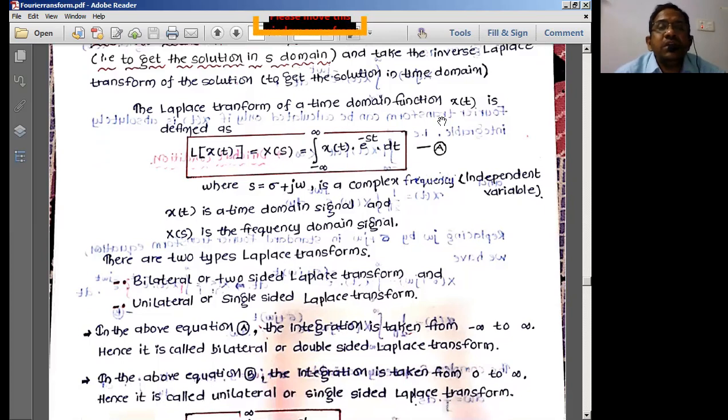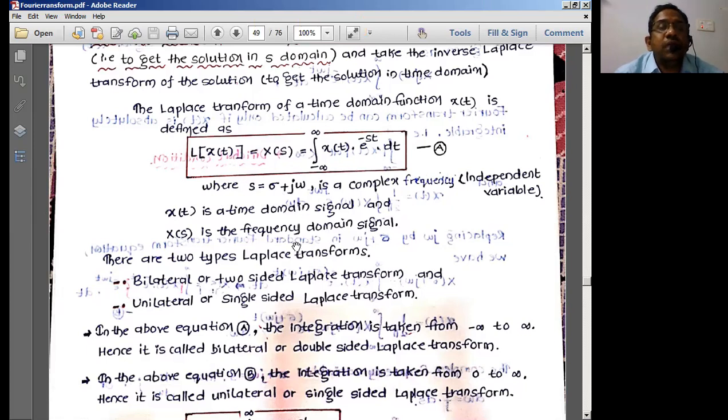Now in this equation A, x of t is a time domain signal because it is with respect to time. And X of s is a frequency domain signal represented in the S plane. So why is it called a plane? What is a plane? Let us take a piece of paper. This piece of paper has two axes, say x and y. When you join these two, we normally get a plane.